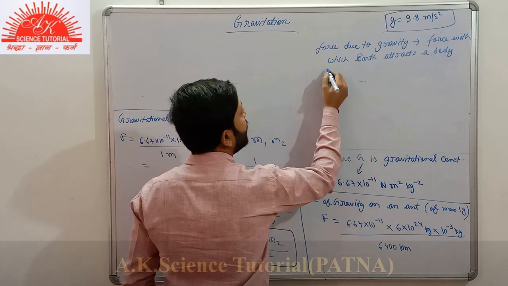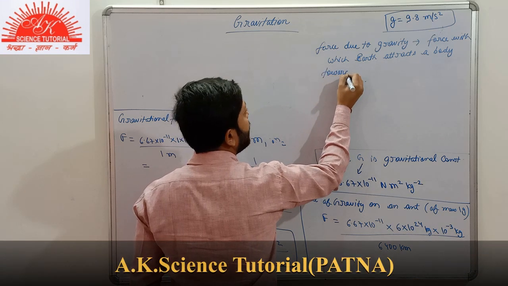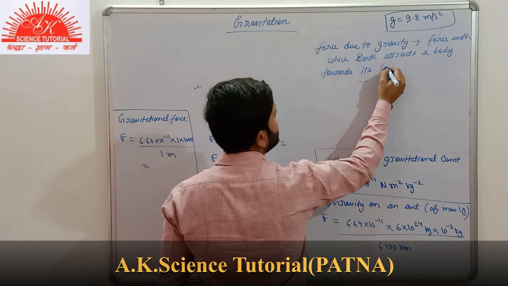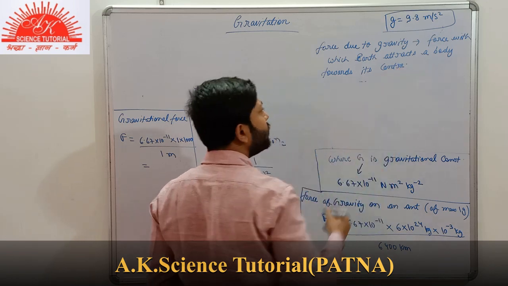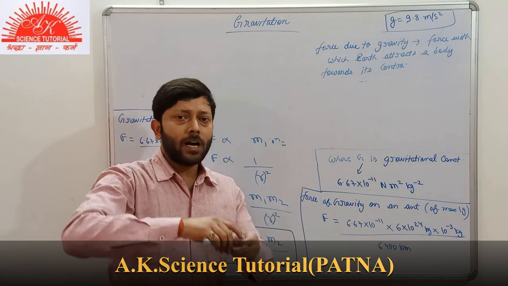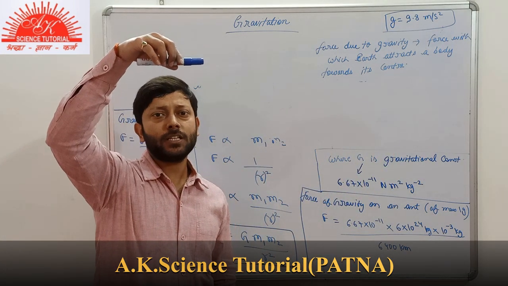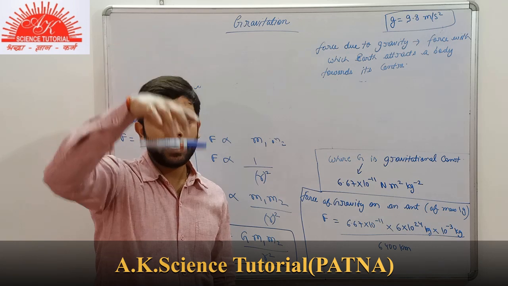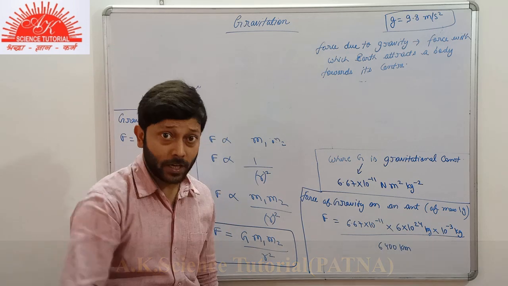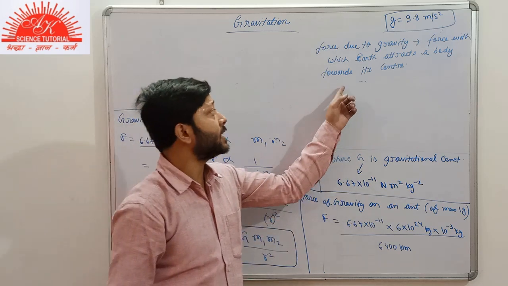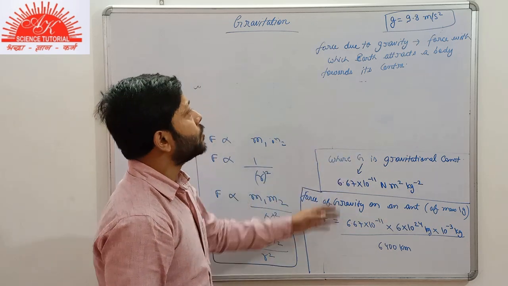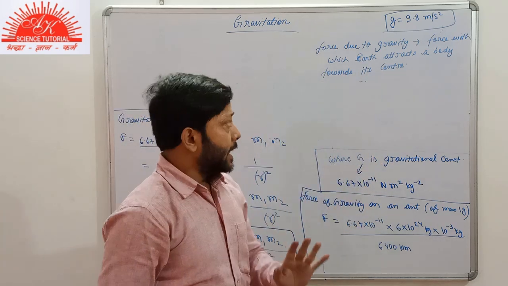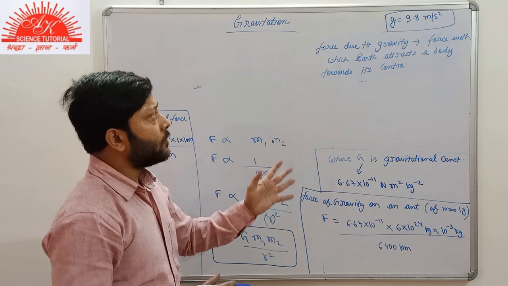Earth attracts the body towards its center. Obviously, any body, if I leave this pen, then in which direction does the pen move? In vertically downward direction, that is towards the center of Earth. So Earth attracts any body towards its center. That is the force due to gravity.